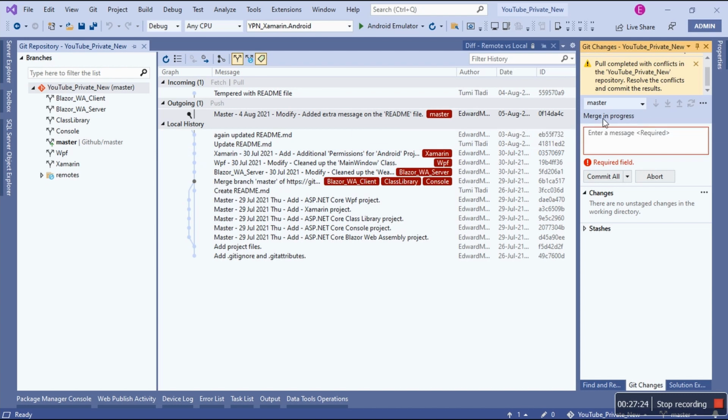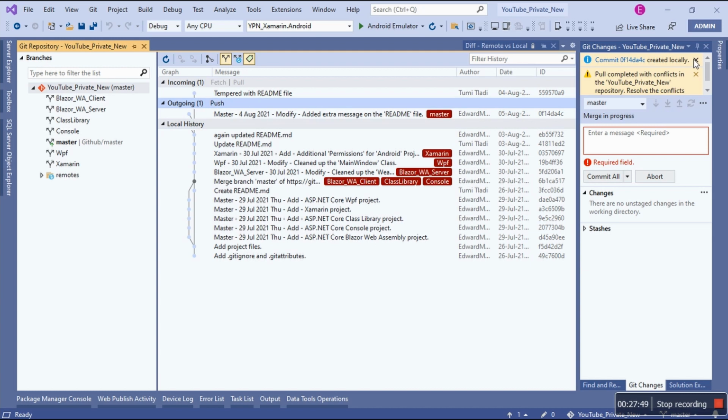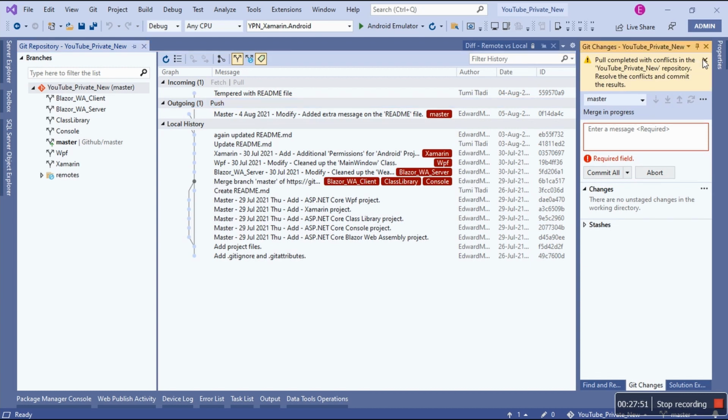Why does it still say merge in progress? Okay, that one didn't seem to have worked. Okay, now this is becoming ridiculous. Let me close this, guys, before they cause more headache.